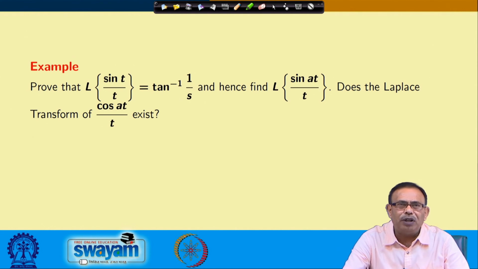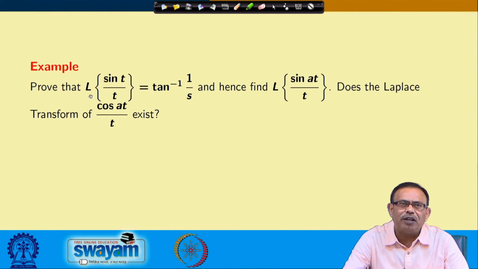Next example, we are saying that first you prove that the Laplace transform of sin t by t equals tan inverse 1 by s. Then once you have found it, find the Laplace transform of sin at by t, and also check whether the Laplace transform of cos at by t exists or not.